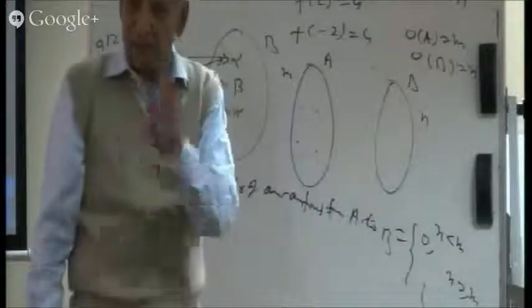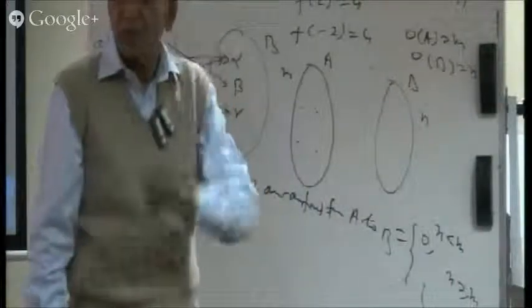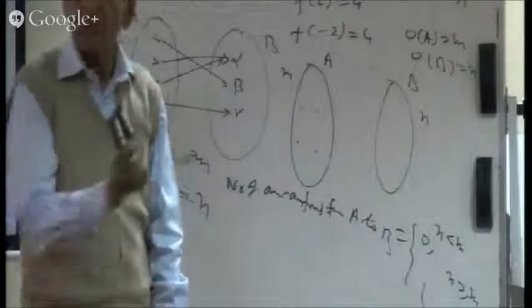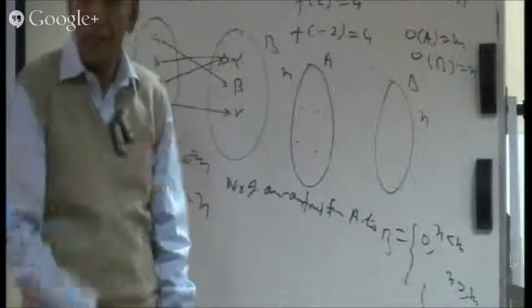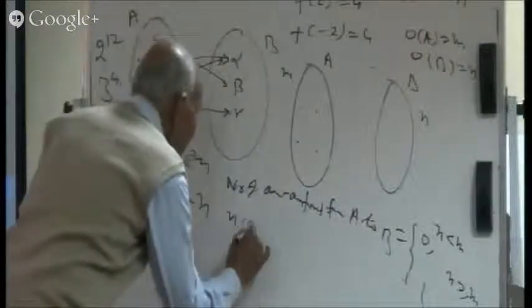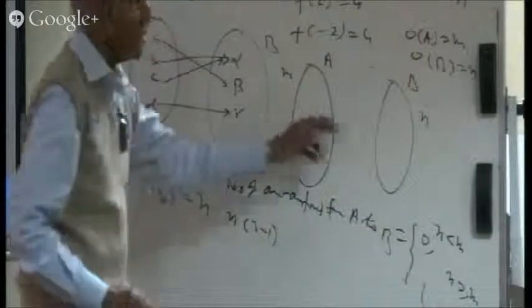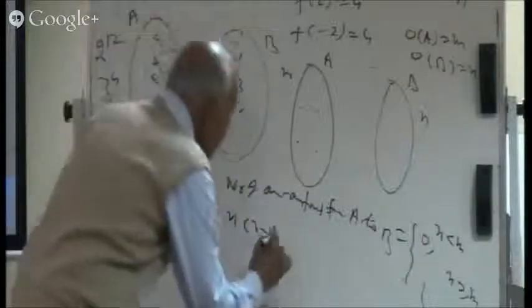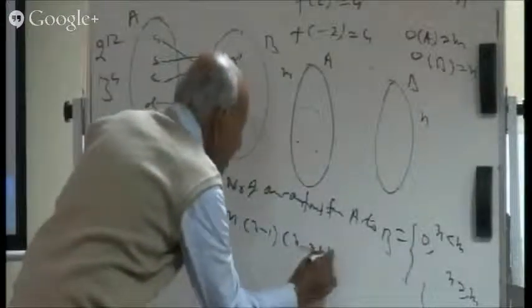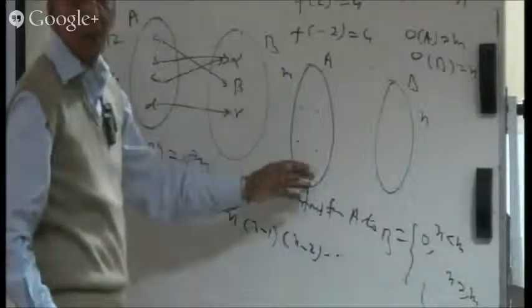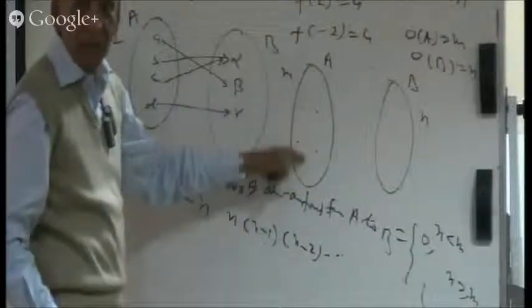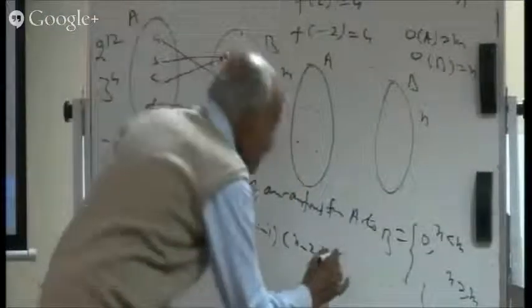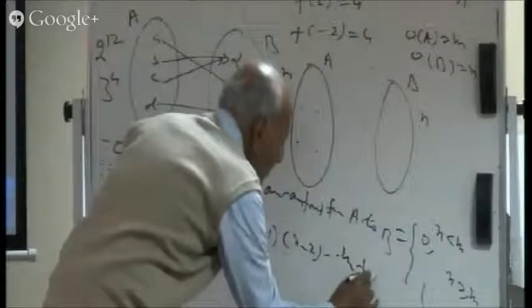N minus 1 ways, not N ways, because one element you have already booked, and now you can't write that element as the image. So this will be N, the next will be N minus 1, and then the next element will be N minus 2. So N minus 1, N minus 2, and so on up to M factors.